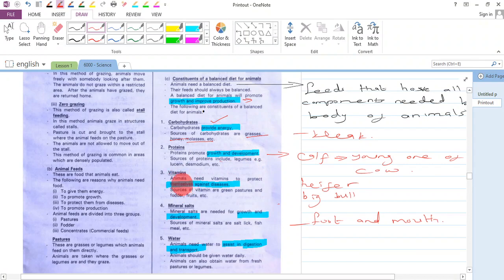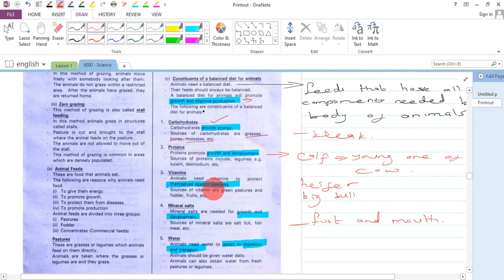They also need vitamins, and vitamins are needed to protect themselves against diseases. We know animals have diseases like foot and mouth. If they are not given vitamins, their body will not be able to protect themselves from diseases. So they will be affected by those diseases and they will not be able to survive. This can also result in death.